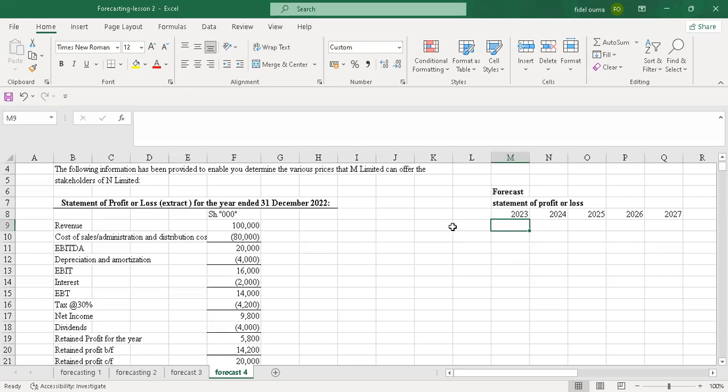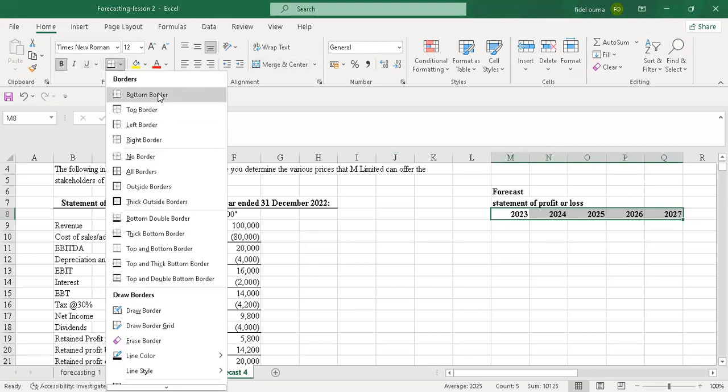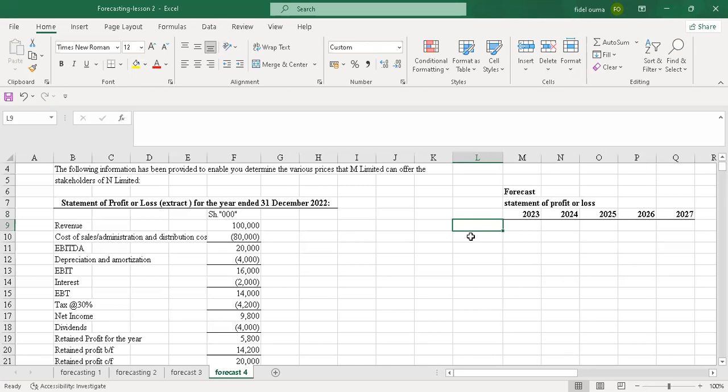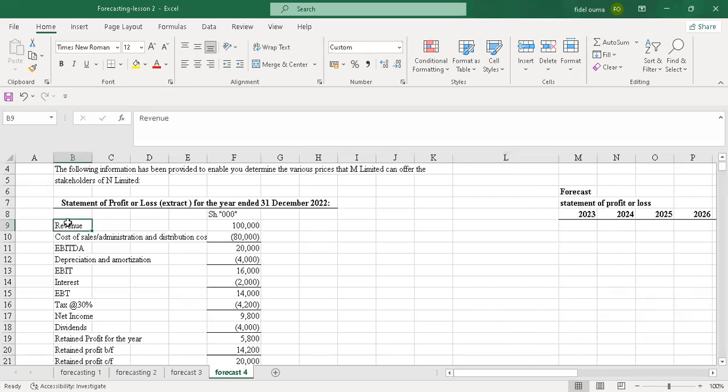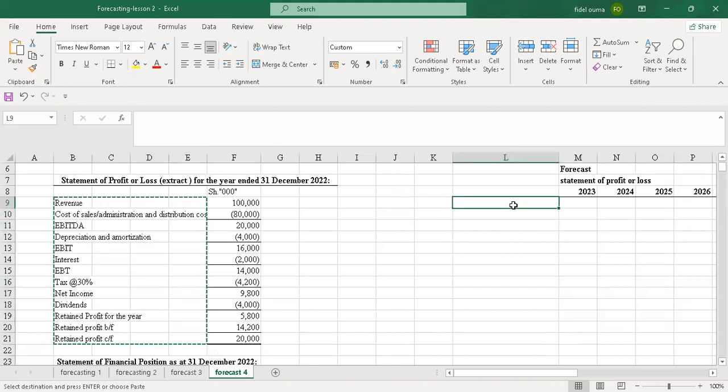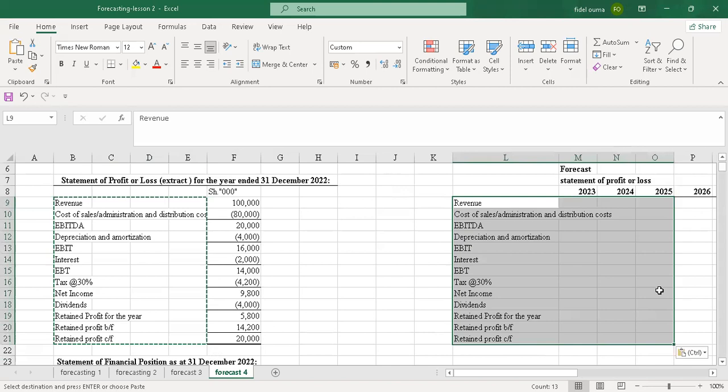So what I will do next is I'll bold this so that you can see it clearly on your side. Then I'll underline. Yeah, I'll create the bottom border. That's what we call the bottom border. Then from there, now I'll have to copy this information, because I'll focus on using this information. So just say Control C, and I'll come to Control V to paste.